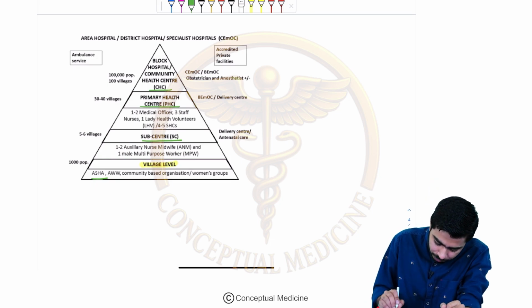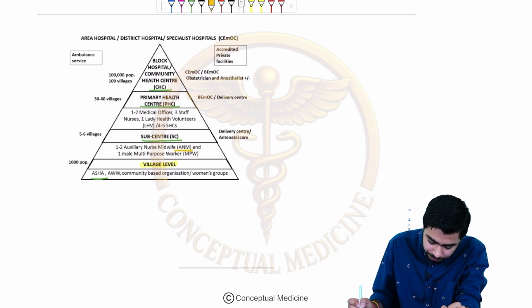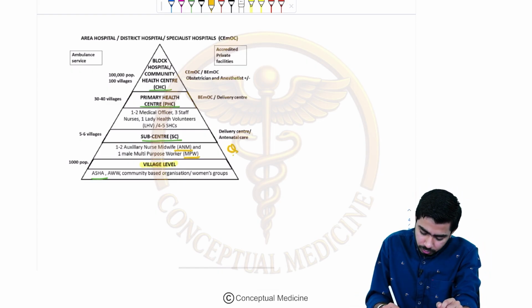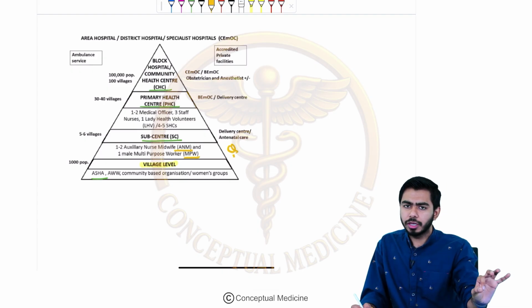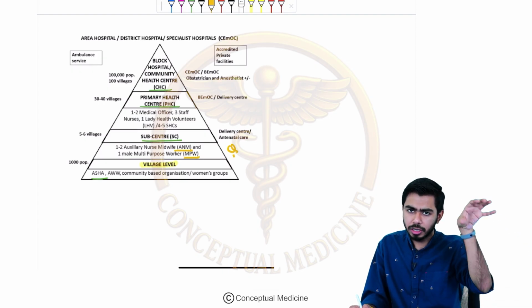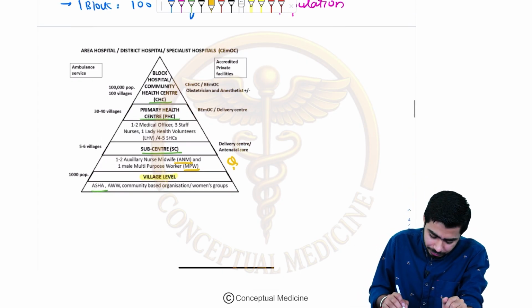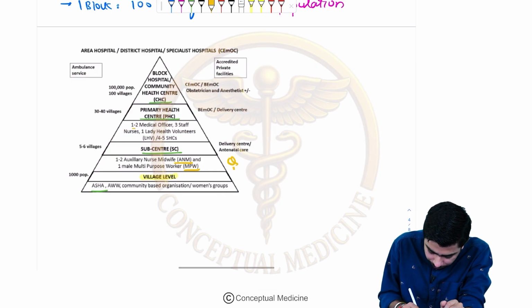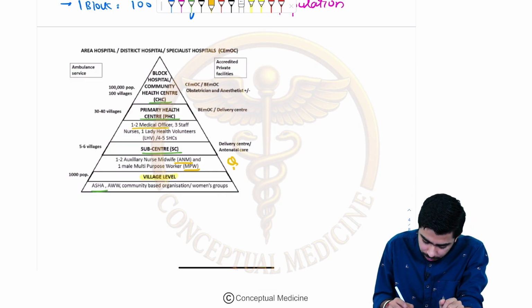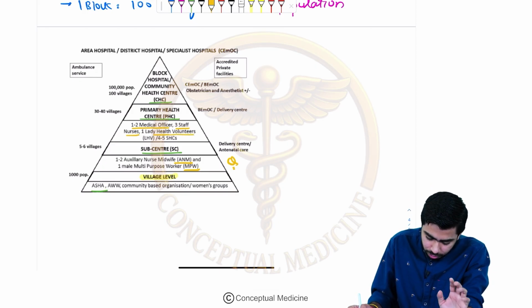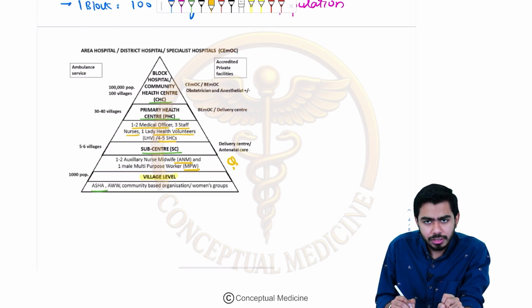At the village level, ASHA is working. At the sub center level, you need to remember that there could be the ANM, the auxiliary nurse midwife, and the multi-purpose worker. They are working under the sub center. That is also your MCQ. Then at the PHC level, there would be 1 to 2 medical officers, that is the MBBS doctor, 3 staff nurses, 1 lady health visitor, and some volunteers. And 4 to 5 SHCs might be there.